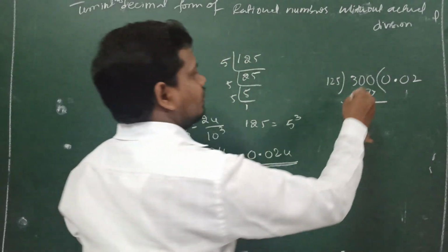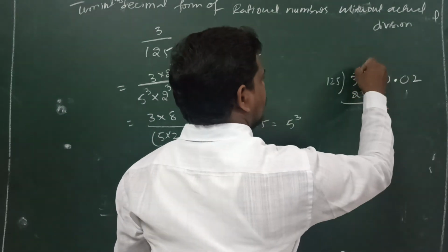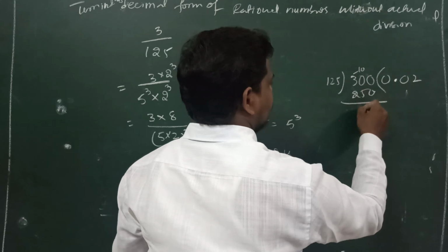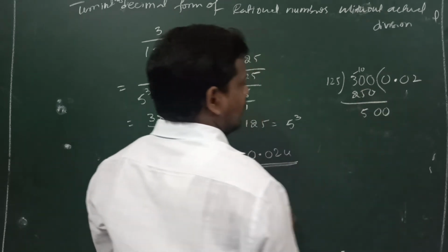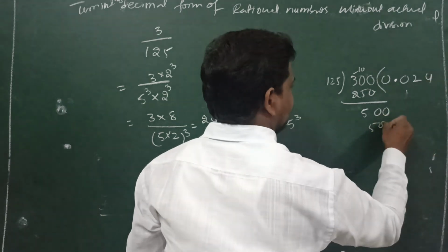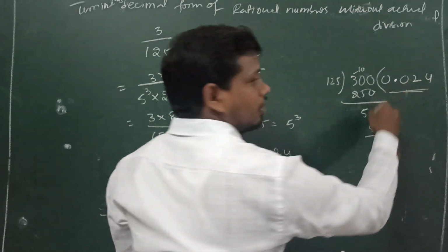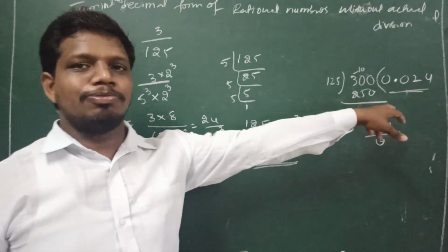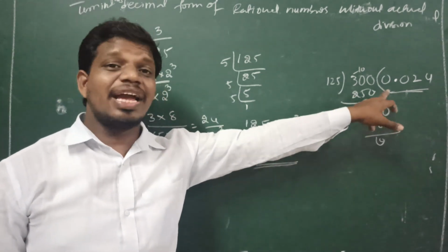Then 0 minus 0 is 0, and 10 minus 5 is 0. Again 125 4s are 500. So this is the decimal form of a rational number with actual division.